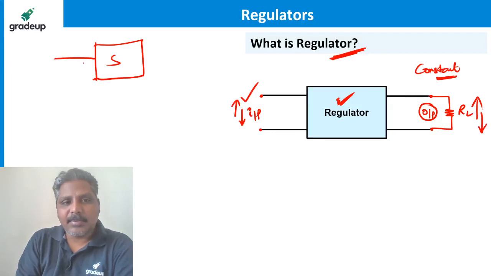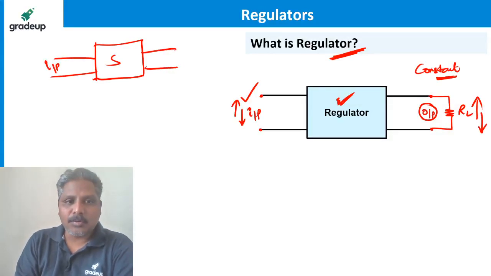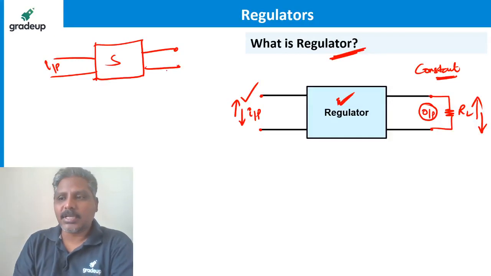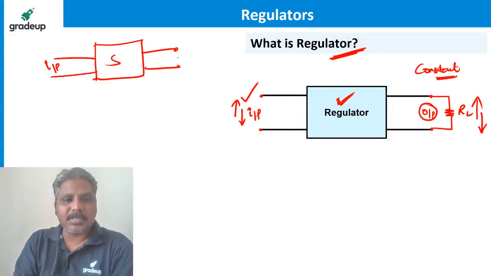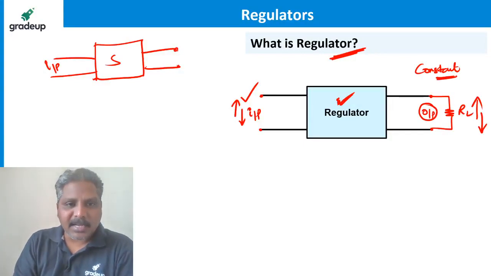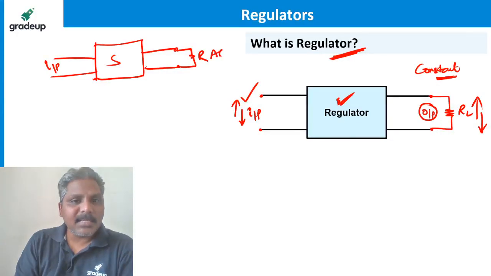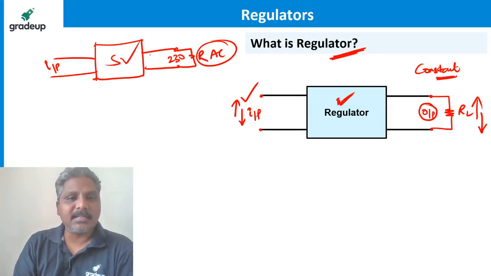A stabilizer is also applied with an input, which is the household supply. The output, we say, is always 230 volts. Whatever you connect, maybe a refrigerator, maybe an AC, the output voltage will always be maintained at 230 volts as per the design of the stabilizer.